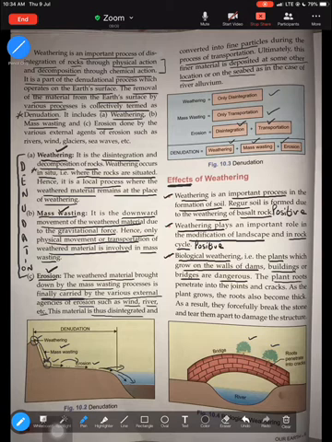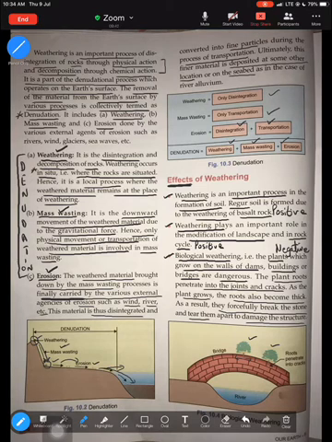Because the roots of the plants penetrate deep into the joints and cracks, and as the plant grows, the roots become thicker and grow in size, and eventually these roots force the stone apart and tear it, damaging the structure, like this bridge. If we see, the roots of the trees have penetrated inside the bridge. As these roots grow in size, they can develop cracks in the bridge and ultimately damage the structure. So this becomes a negative impact of weathering, especially the biological kind, where roots can develop cracks and then damage the structure.